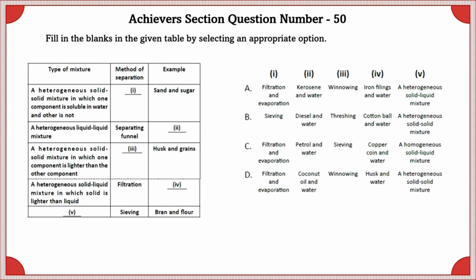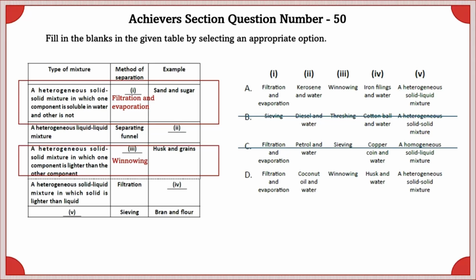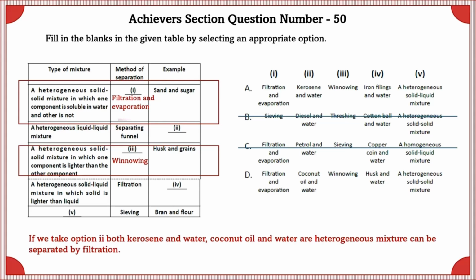Achiever section question number 50. Fill in the blanks in the given table by selecting an appropriate option. First, let us take sand and sugar because it's easier. The method of separation should be filtration and evaporation, but in the B option, they've given it as sieving, so we can exclude the B option. Next, we can take husk and grains, which is separated by winnowing, but in the C option, it is given as sieving, so C option also can be excluded.